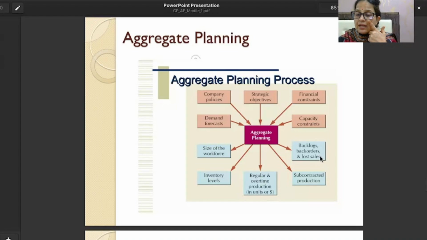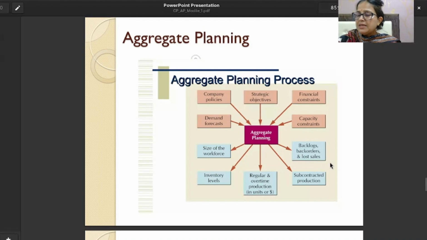But backlog may be different from back order. Backlog means the production may not yet have started, maybe due to capacity constraints, we are facing backlogs, or it is somewhere in the supply chain. So we cannot say when it will be fulfilled.